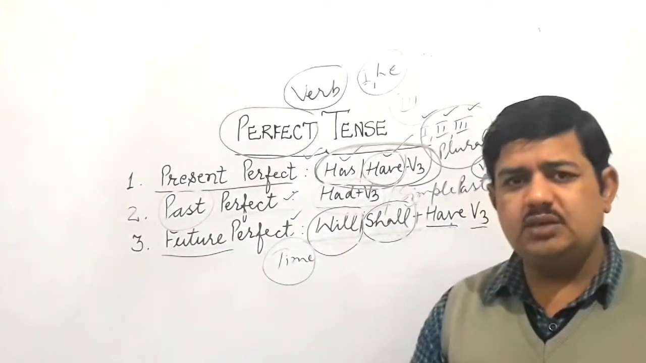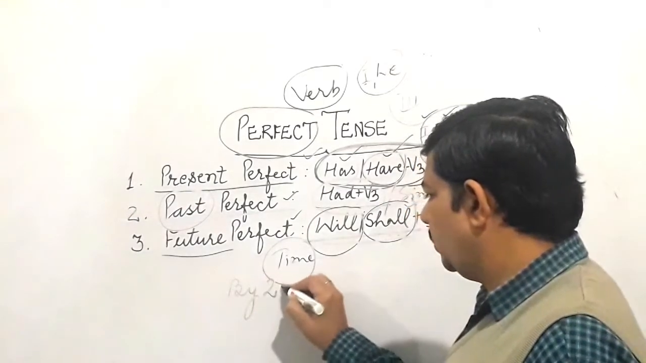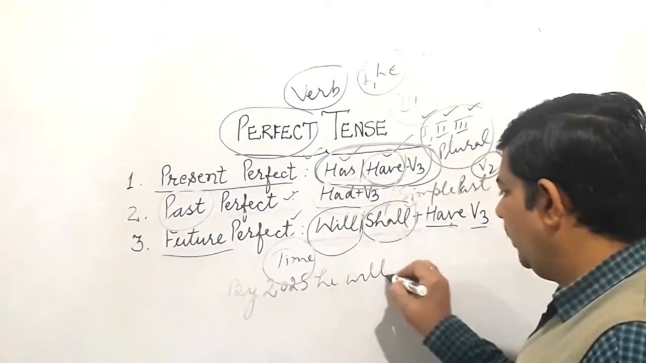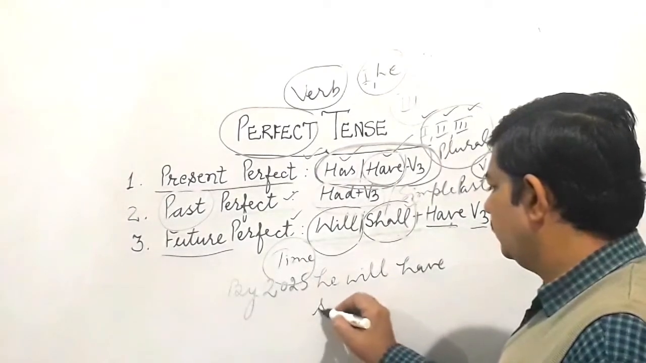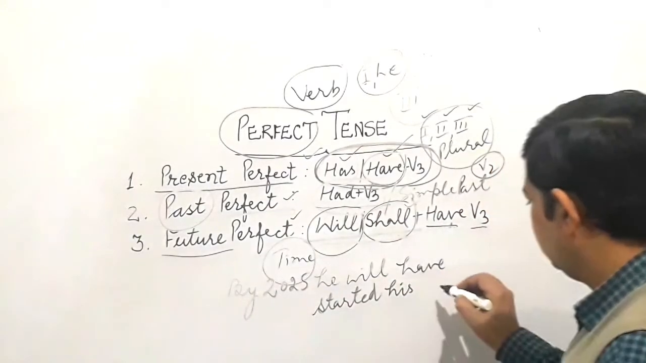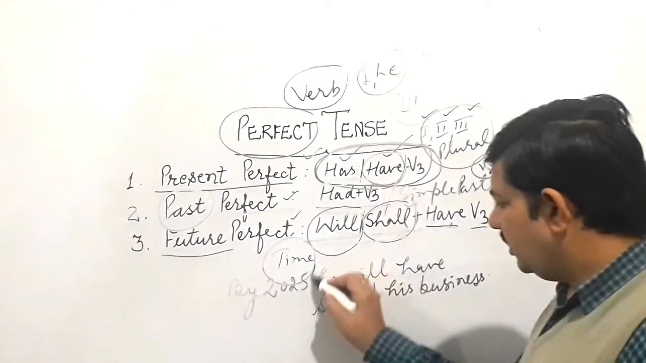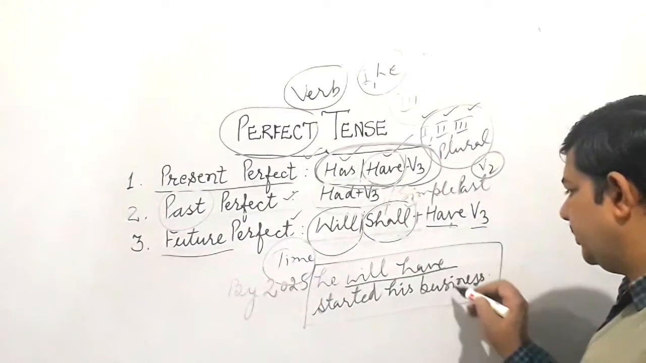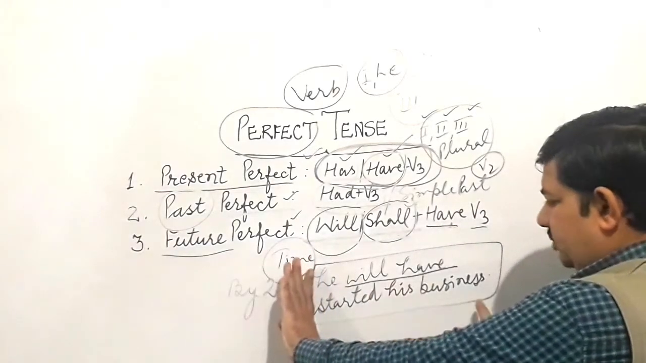But one example I gave you, like by 2025, he will have started his business. See, if we see only this sentence, he will have started his business. Only if we see this thing, he will have started his business.